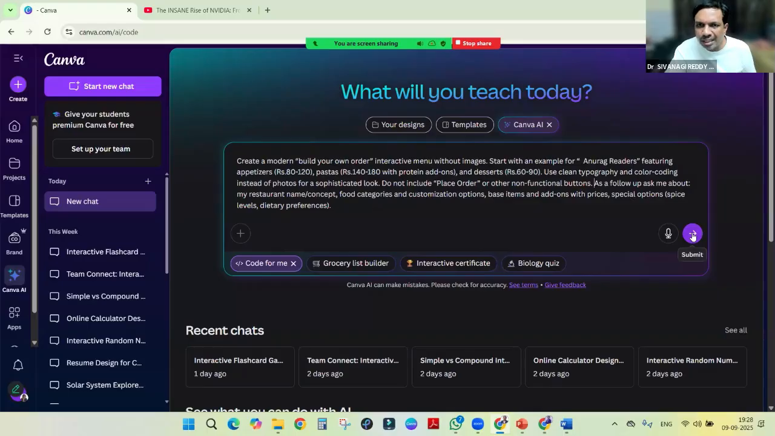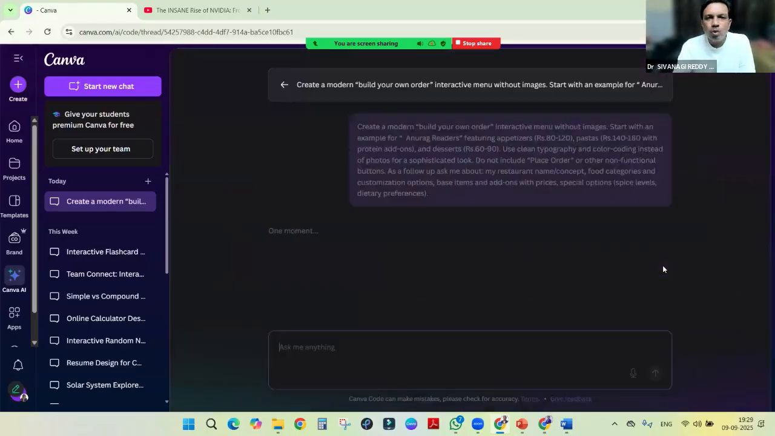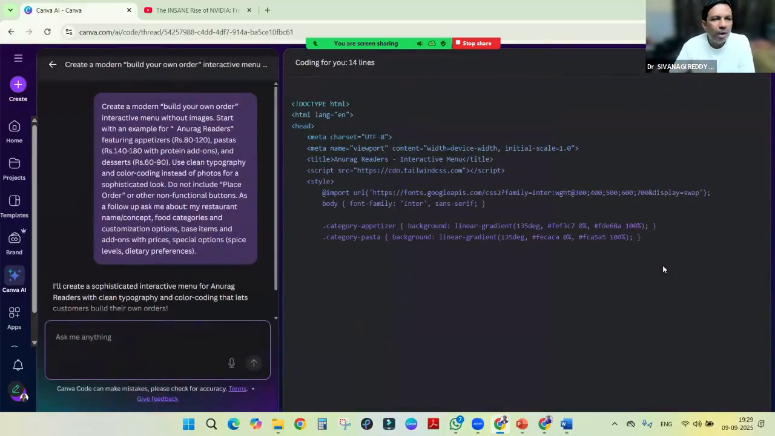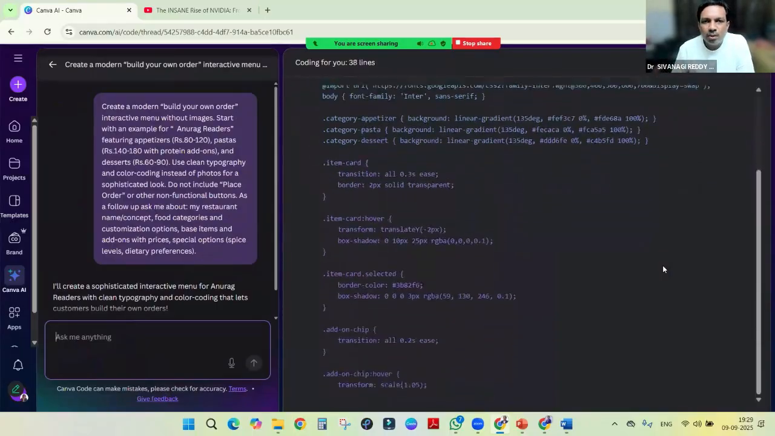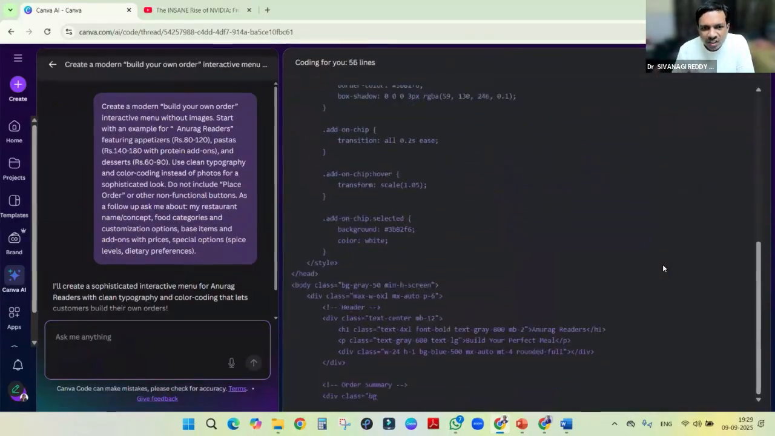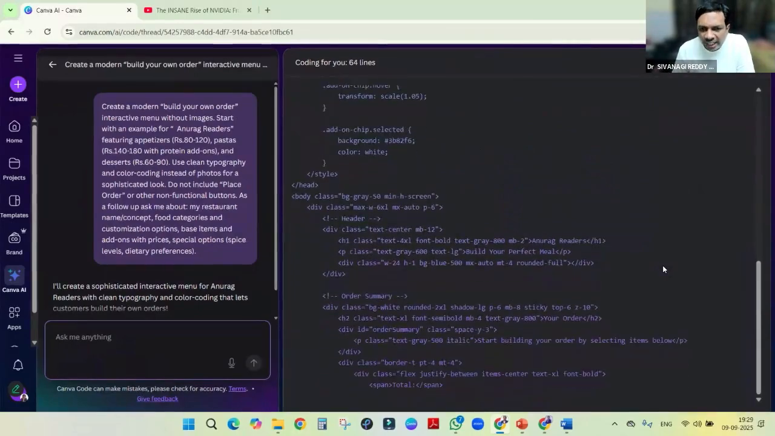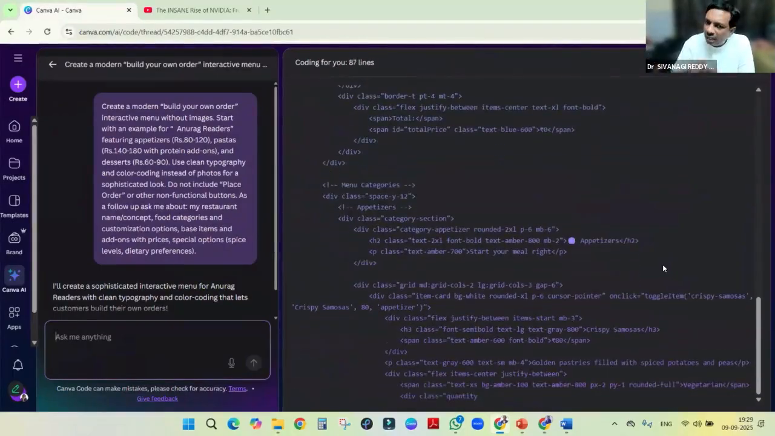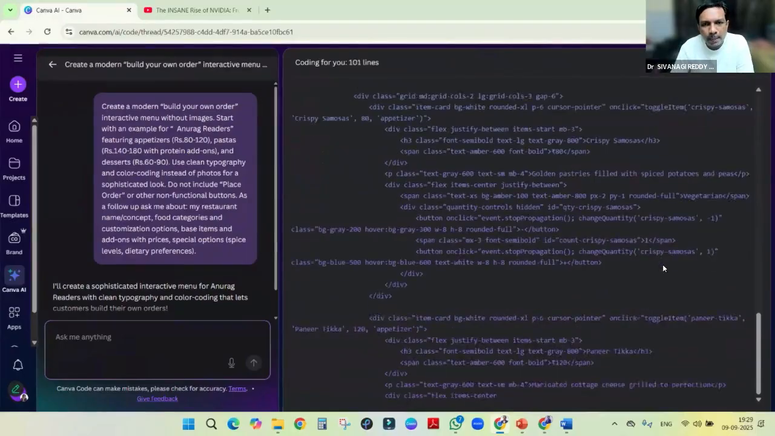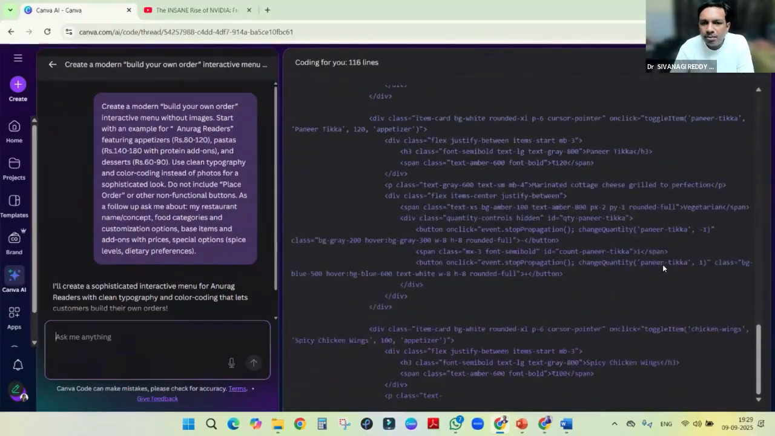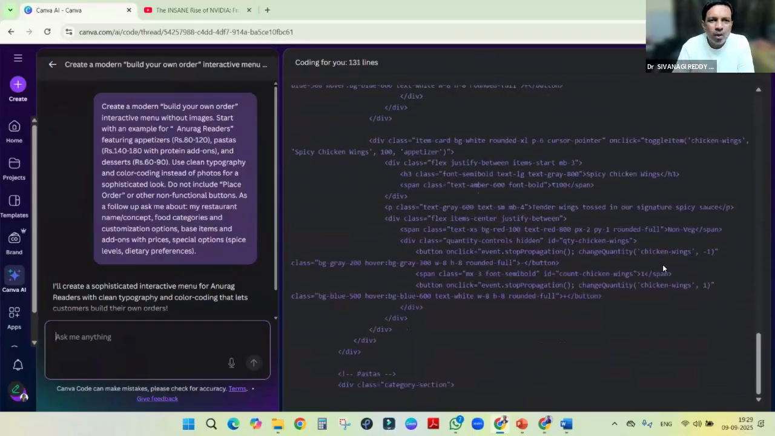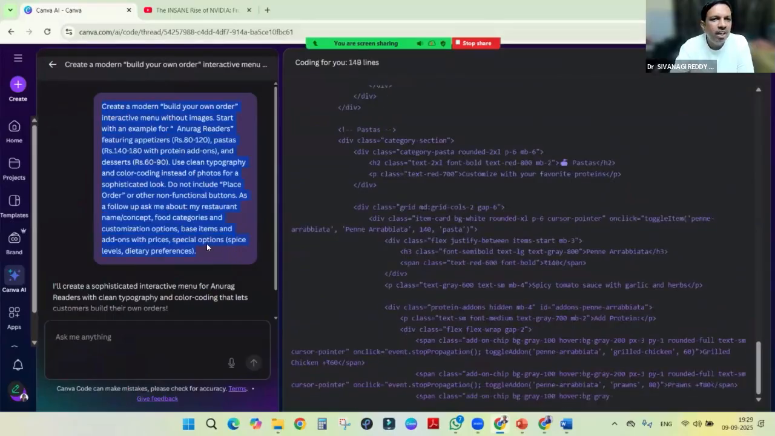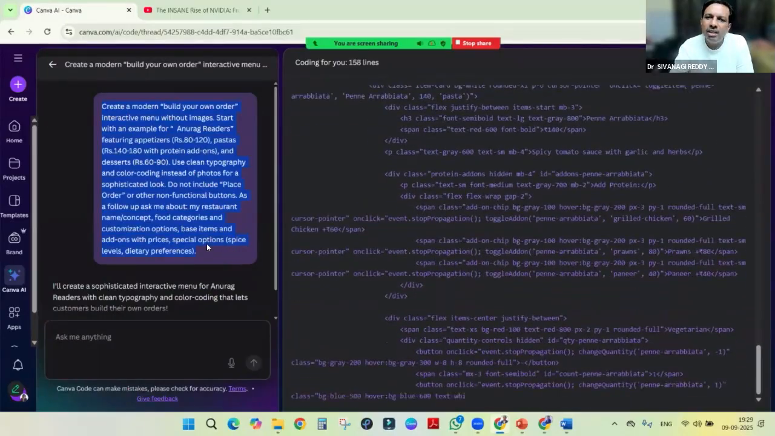Now, just submit. Once we submit, it will create an interactive menu and write the program directly. I think it's HTML it is writing, and after writing the program, it will show the interface also. In order to do this, the only thing we need to know is how to ask it in our conventional way. Then it will create the program.